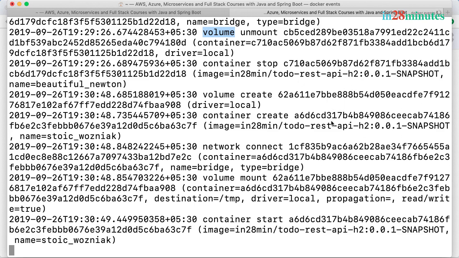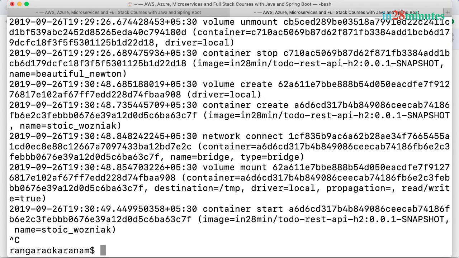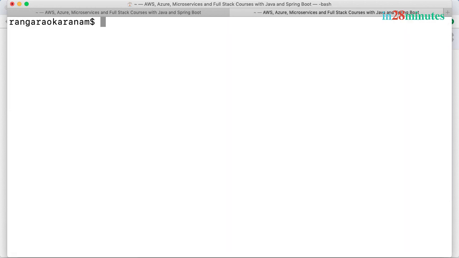So if you want to see what's happening with your Docker environment, what it is doing, you can do docker events and you can see what's happening in the background. It keeps running continuously. Now I'll do a Control-C to terminate docker events and do a clear.